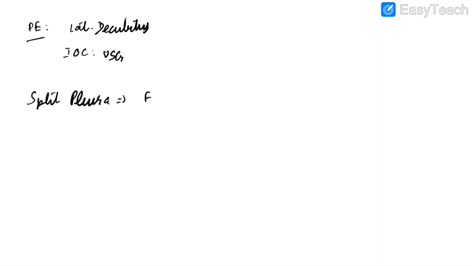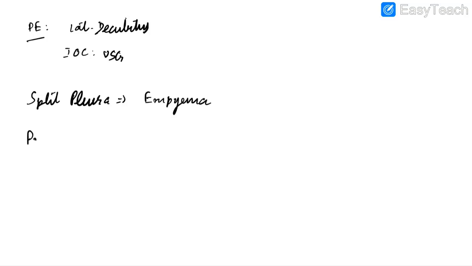The best X-ray view to detect pleural effusion is lateral decubitus. The investigation of choice for pleural effusion is ultrasonography. Split pleura sign is seen in empyema.